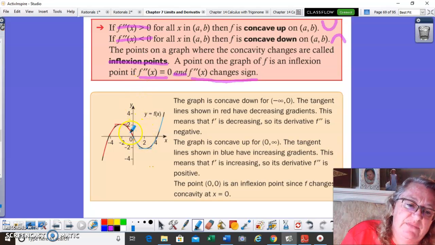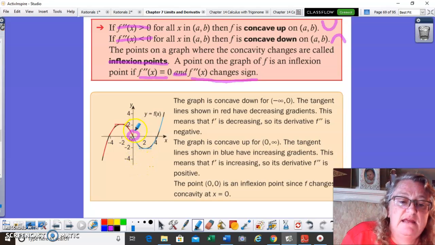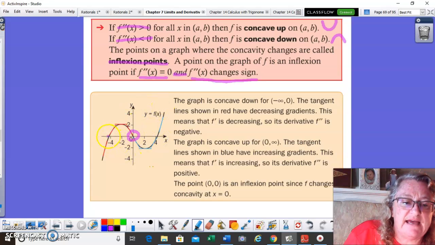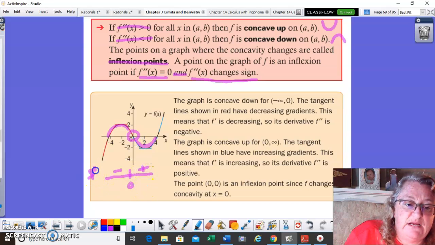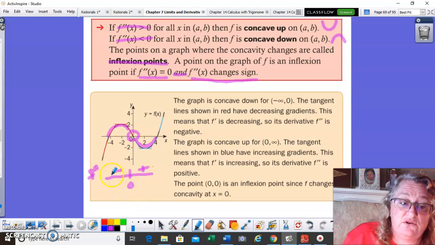This spot right here is a point of inflection. And the reason I know that is because this is my original function, and I can see that this part of the function right here is concave down, and concave down would mean that it would be negative at that spot. And this section here is concave up, so that would be positive at that point. And that's if I was looking at the second derivative. So there's your sign change, and the second derivative at this spot would equal zero.